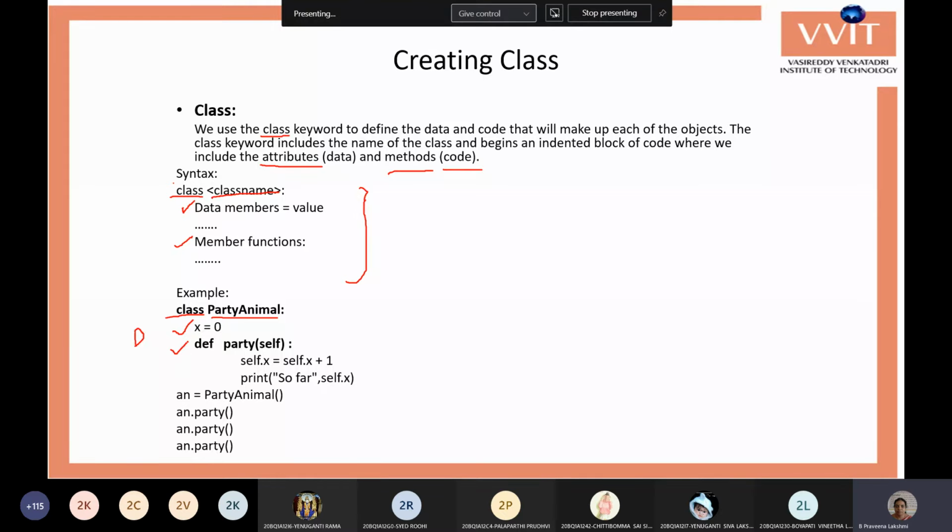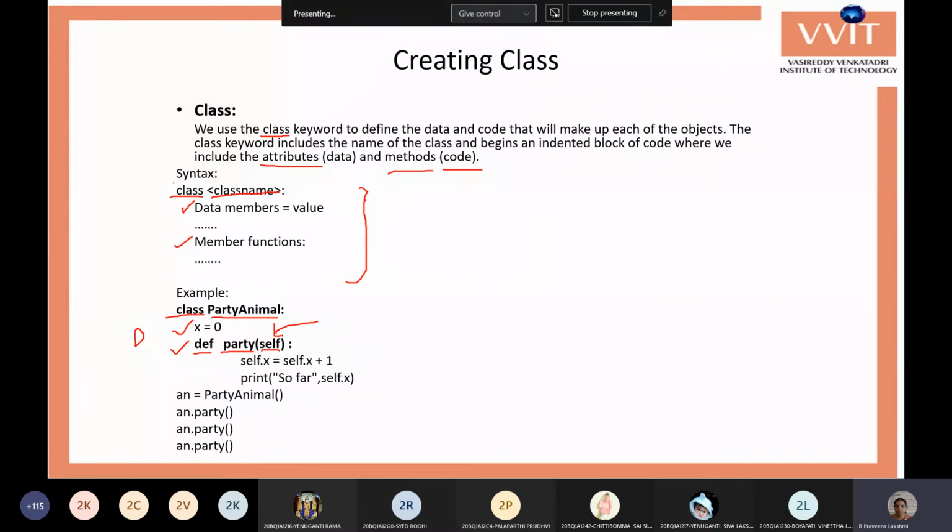Next, here is the member function, the function definition. We start with def. Party is the function name. For each and every function, you should have one default parameter, which is self. Each and every member function must have one parameter as self. This is a keyword. We cannot change this spelling.